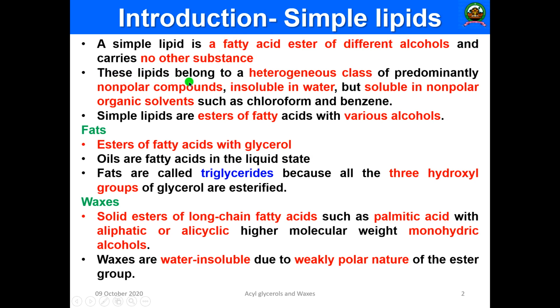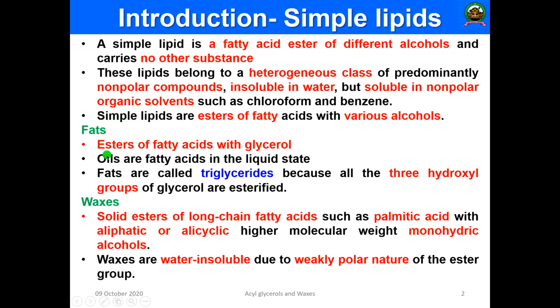And these lipids belong to a heterogeneous class of predominantly non-polar components which are insoluble in water and soluble in non-polar organic solvents like chloroform and benzene. And as I said, these are esters of fatty acids with various alcohols. And these simple lipids mainly consist of fats and waxes. So the most important types of fats are triglycerides.